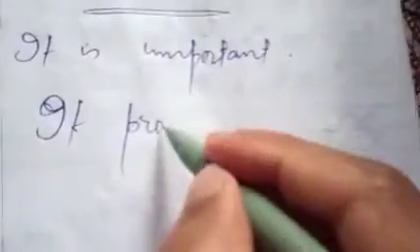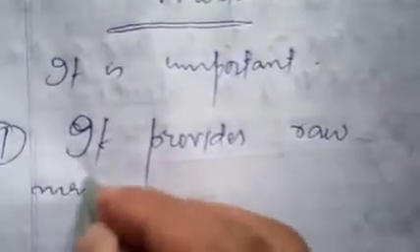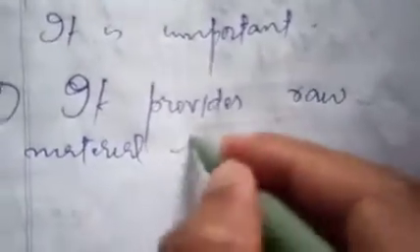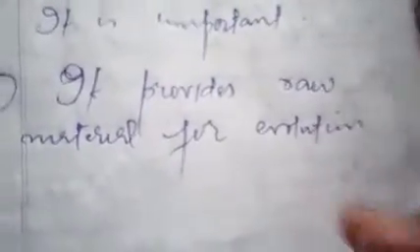Because it provides raw material for evolution and selection. For evolution and selection, yes, it helps organisms to adapt themselves to the environment.